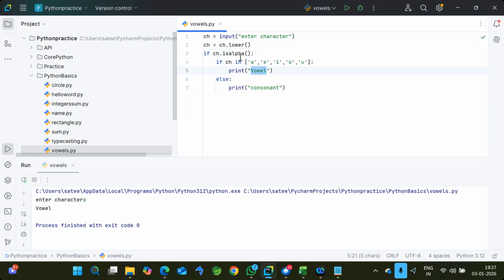If not, all other characters we call consonants. And in the final else I'm giving the negative statement: if the user entered something which is not a character, then we say it's not a character. Simple.